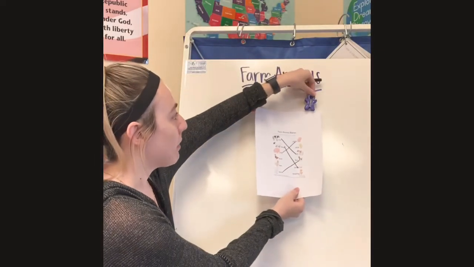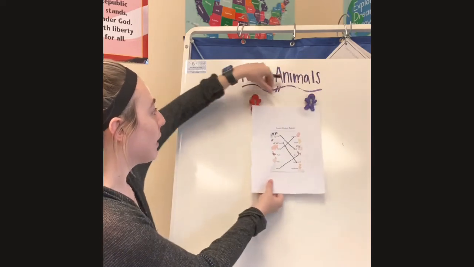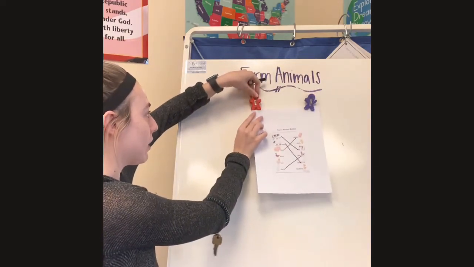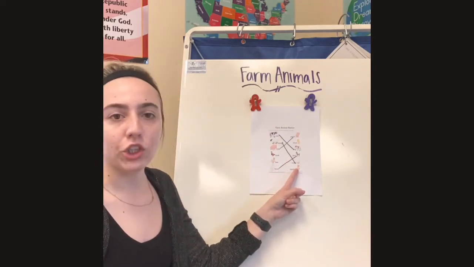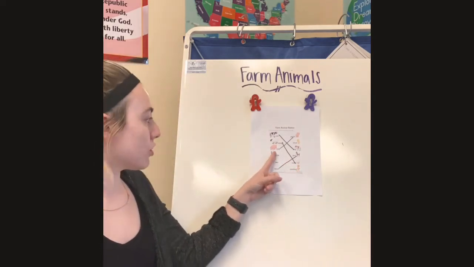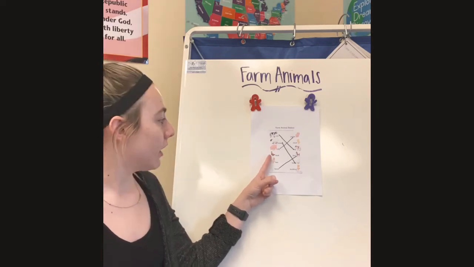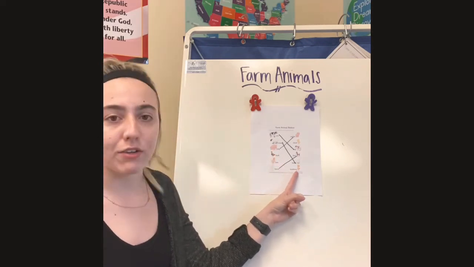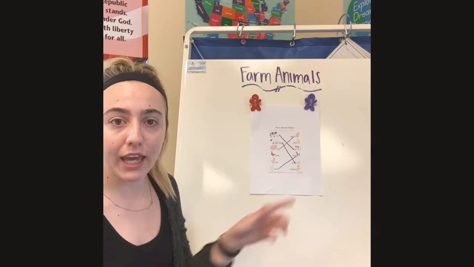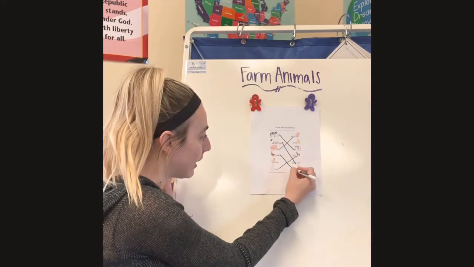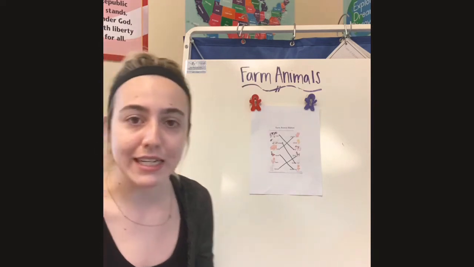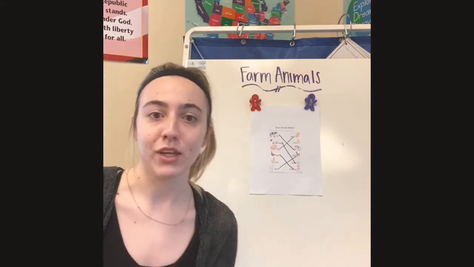And remember, sometimes the babies look different than what the mama looks like. And that's what our duckling looks like down here. She looks different than her mama. So we're gonna find mama duck up here, and we're gonna draw a line down to the bottom where baby duckling's at, okay? So why don't you do that? Find your mama duck and draw a line down to duckling. Can you say duckling? Great job, friends.